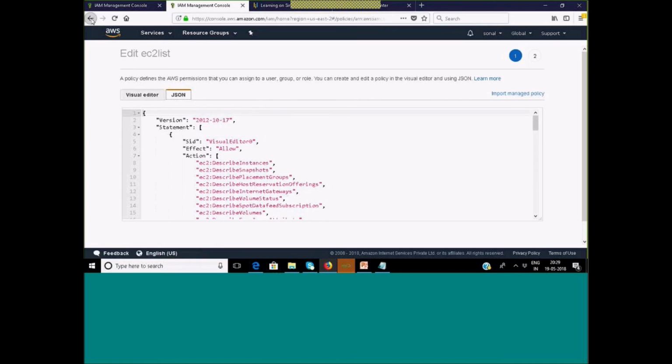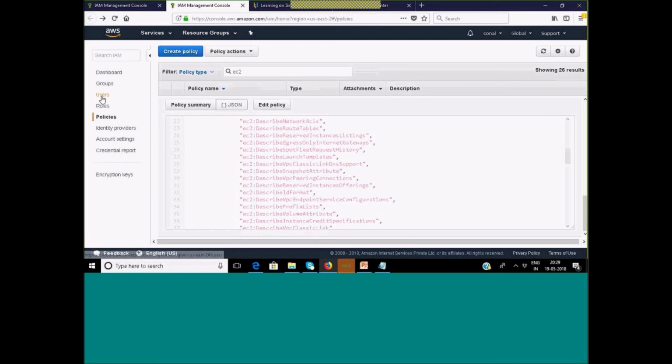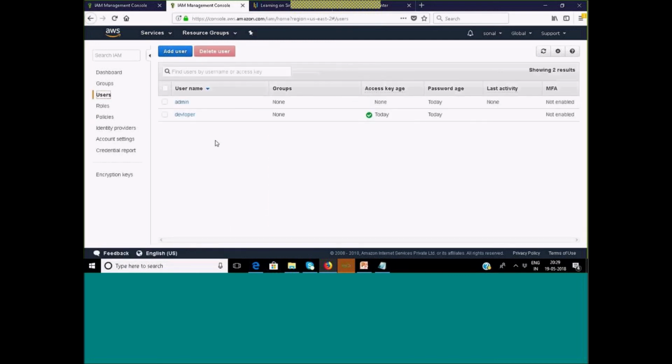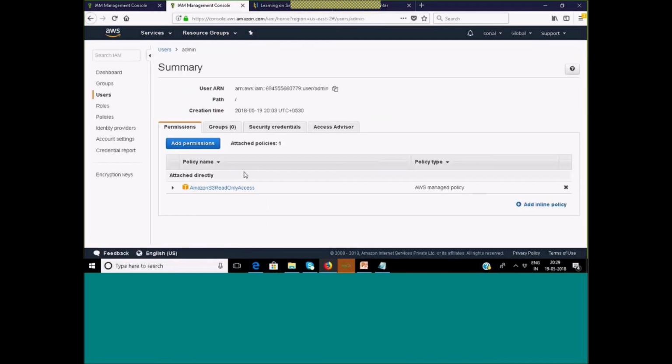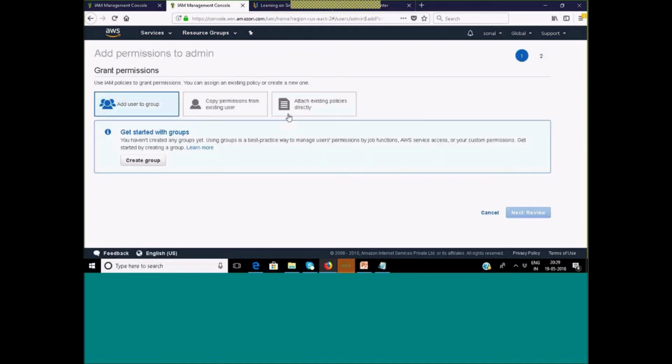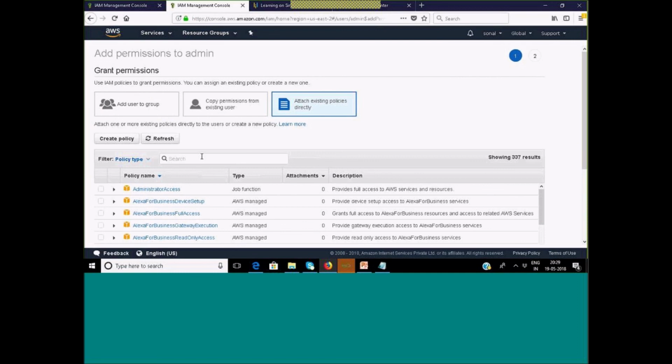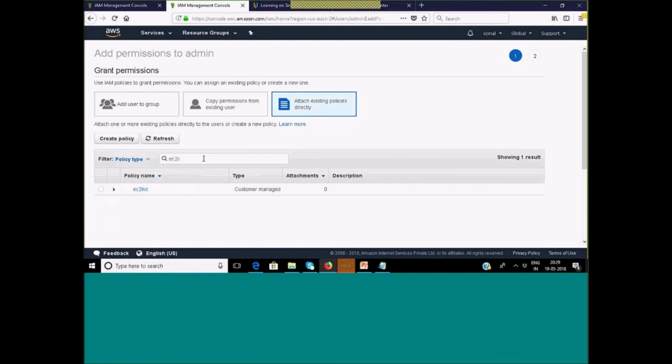Let me just attach this policy. Let me complete this one practical and then I'll come back to the question. So now admin, now add permission. I'm now attaching an existing policy directly. This time I will attach my own policy which I created, EC2 list, I guess, is the name I gave. Yeah. So now I can just select this.